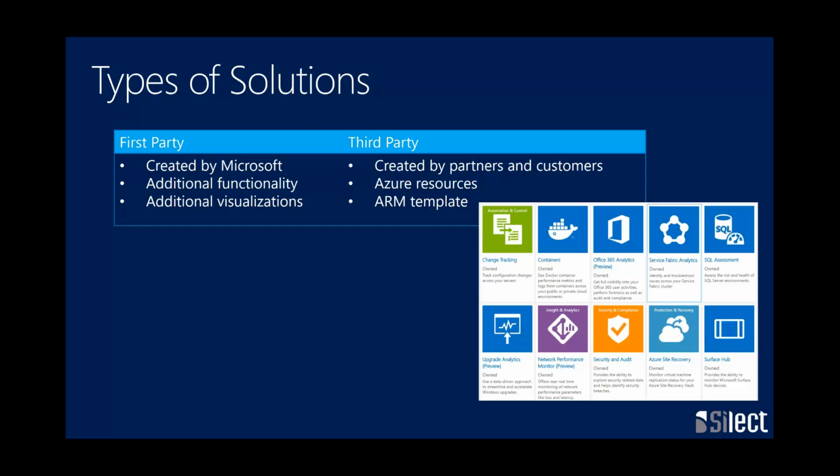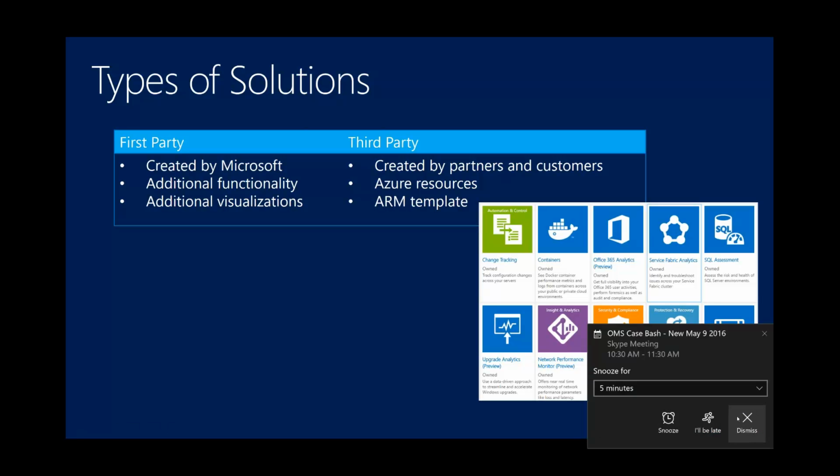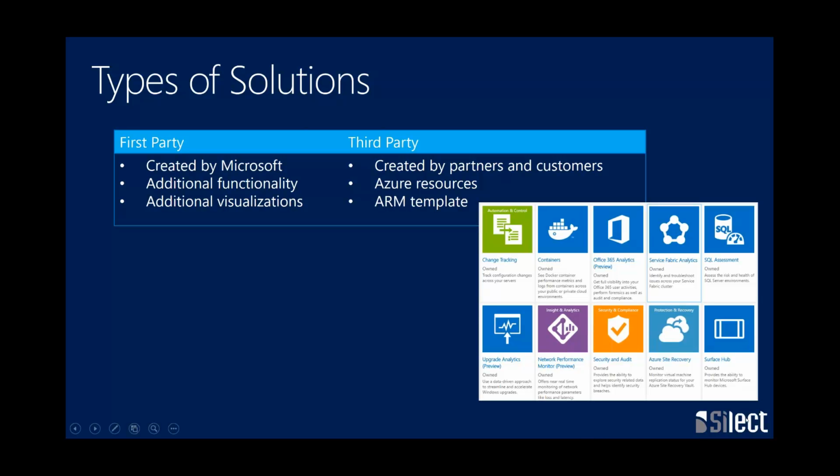But when we're talking, these are the solutions we're going to talk about for the rest of the time here. These are implemented as ARM templates. Basically, what we're looking at are all these services in Azure, such as runbooks and log analysis, the whole bit, and all these services that I could create, we package them up into an ARM template. An ARM template, for those who aren't familiar, stands for Azure Resource Manager, which is basically a way of packaging up different Azure resources into one file and a way to deploy them.